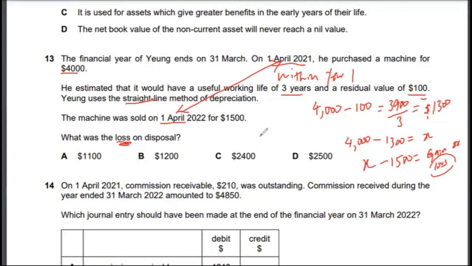The correct answer to multiple choice 13 is actually B, $1,200. Once you do the calculations, you will arrive at the correct number, $1,200. The correct answer to multiple choice 13 would be option B. This number is going to be 2,700, so 2,700 minus 1,500 will give you $1,200.